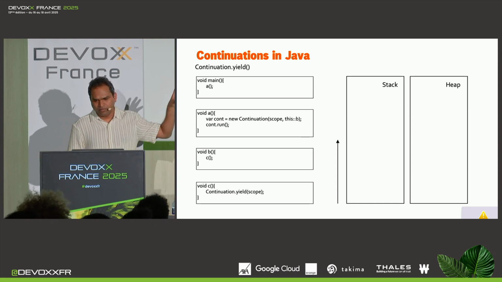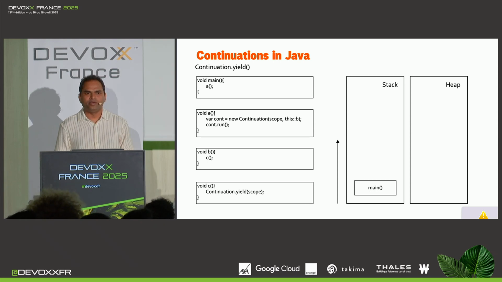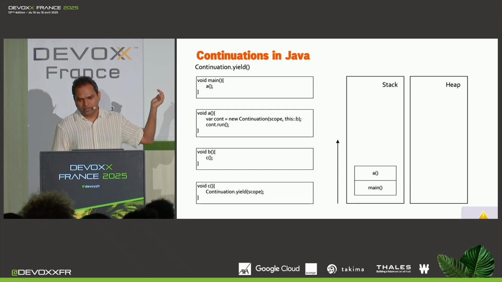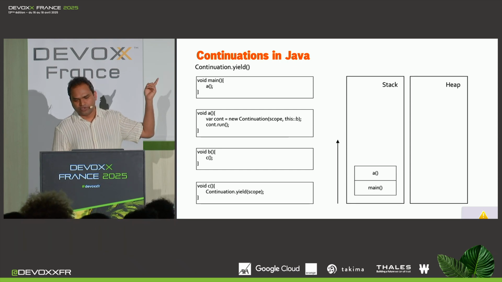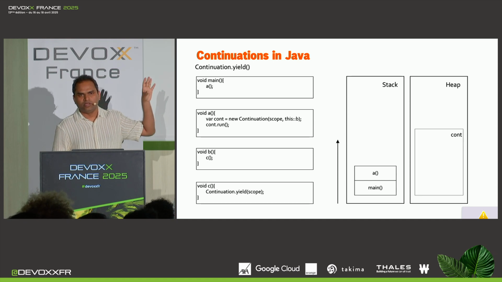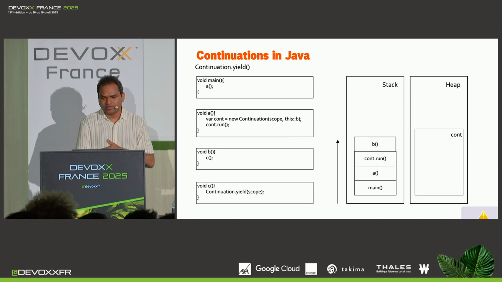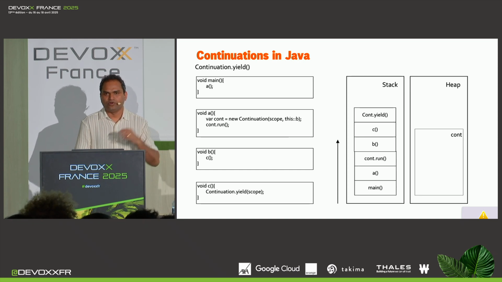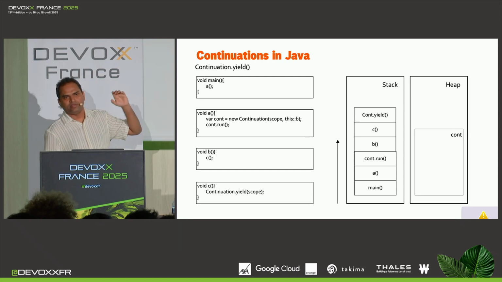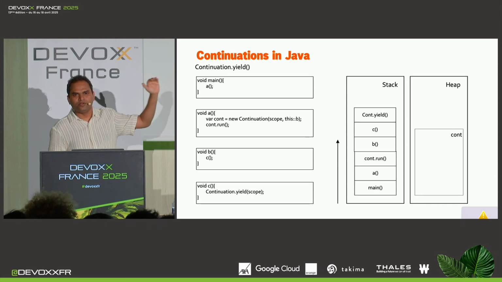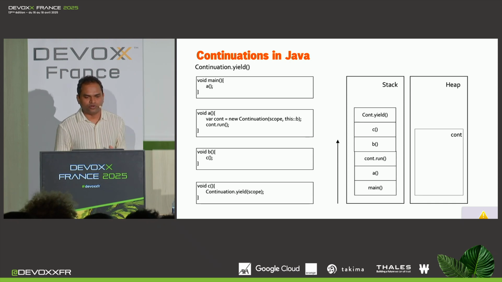So when we run this program, a new stack frame is created on the stack for main, which calls method A, and then that actually creates a continuation object. So we'll see the continuation object created on the heap. And then it runs the continuation, and that starts method B, which calls C, and C is actually doing continuation.yield. So this is the point where the execution of the runnable should pause, and it should transfer the control to method A, because that's the one that did continuation.run, right?